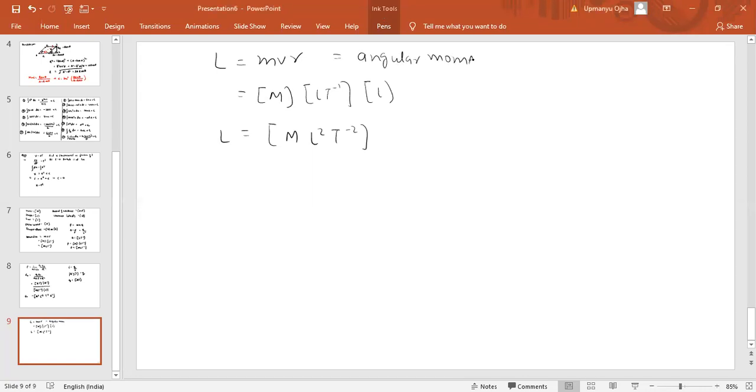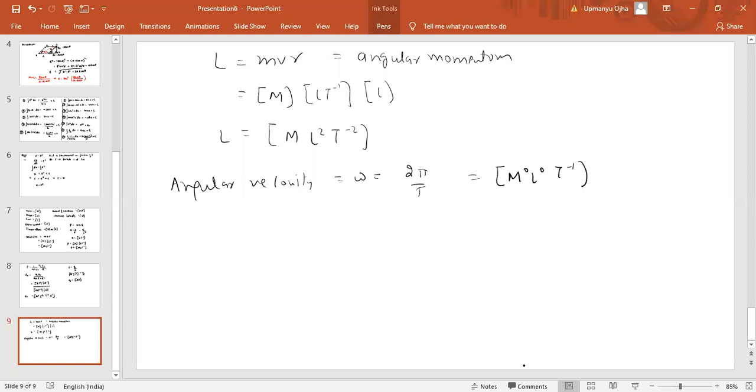Then angular velocity. Angular velocity is omega, which is equal to 2 pi by T. That is the formula of angular velocity. 2 pi is a constant which is dimensionless. T is time, and time dimension is T. It is in the denominator, so you have to take it to the numerator. So we get M^0 L^0 T^-1, which is the dimensional formula of angular velocity.